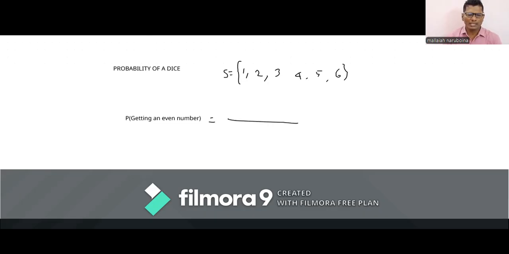Now we need an even number. Out of these numbers, how many even numbers are there in this sample space? 3. So we write 3 in numerator. By cancelling, we get 1 by 2. So probability of getting an even number is half.